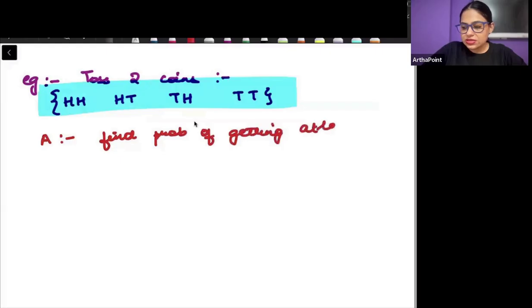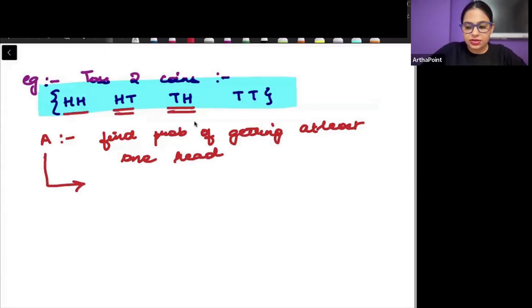Now, probability जो मेरे को निकालना है, what I want to find out, find probability of getting at least one head. So what are my favorable events? Where do I see at least one head? Here, here, and here. Here I see 2 head. Because question is saying at least one head, माने either one head or 2 head. So I will see it here, here, and here. So what will I get?